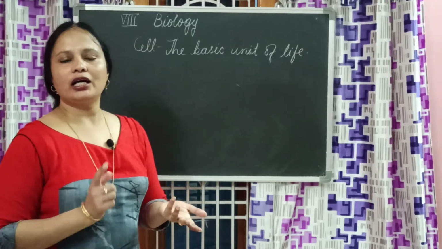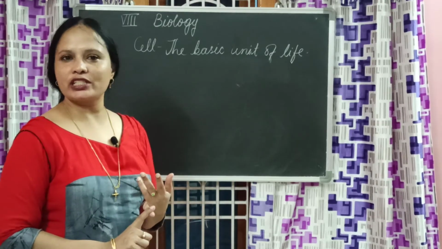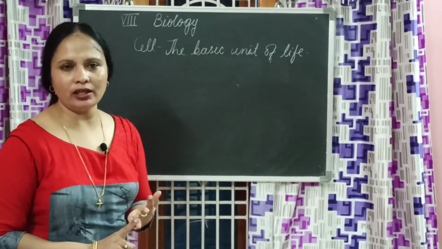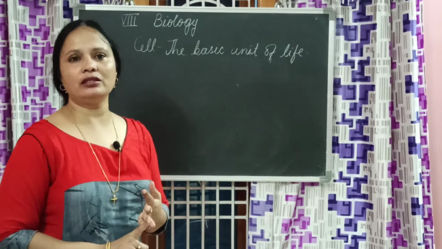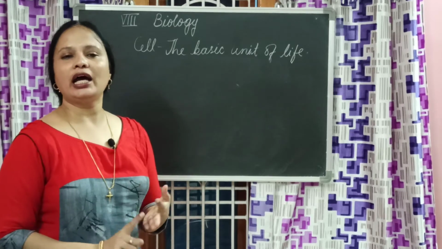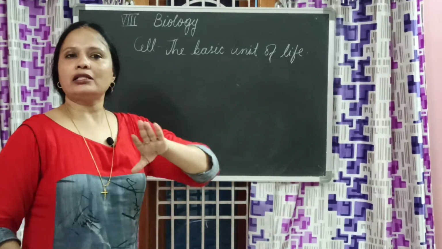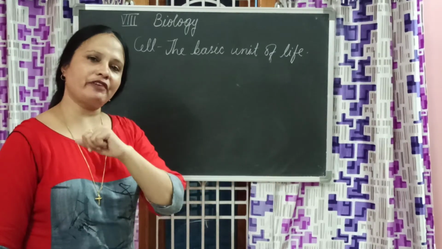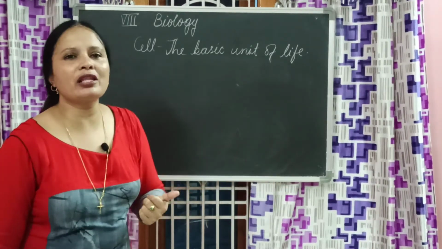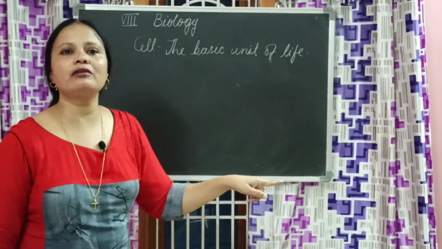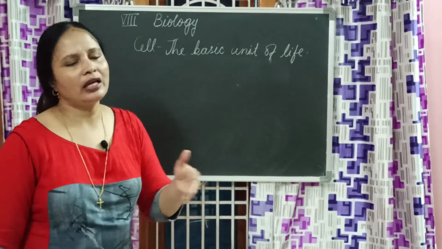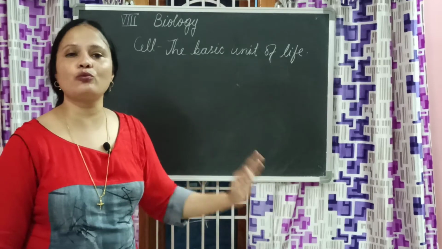So once again, let us see who are the 4 scientists that we need to remember when we are remembering this lesson. Athanaeus Kircher, Ian Swamander, Antony van Leeuwenhoek and Robert Hooke. And who is the first person who observed bacteria under a microscope? Antony van Leeuwenhoek. Who prepared the microscope? He himself prepared with the help of magnifying lens. How did he prepare the magnifying lens? His own work. It is his own work.